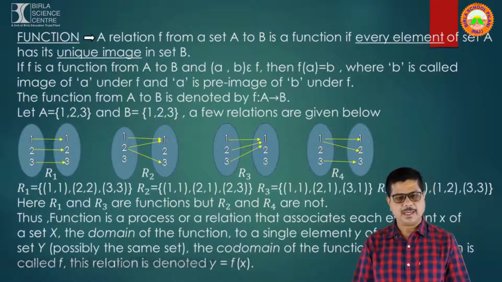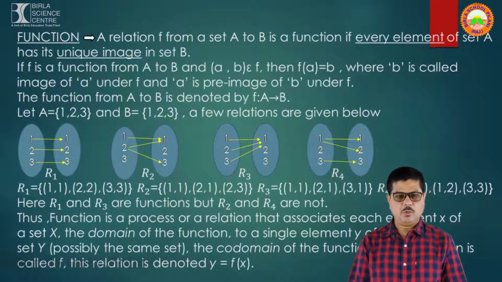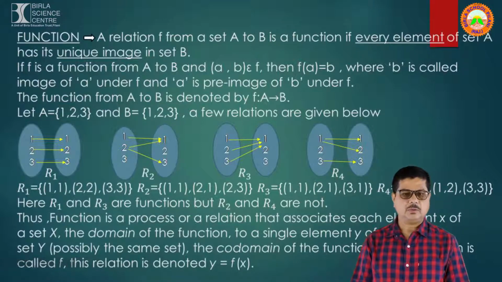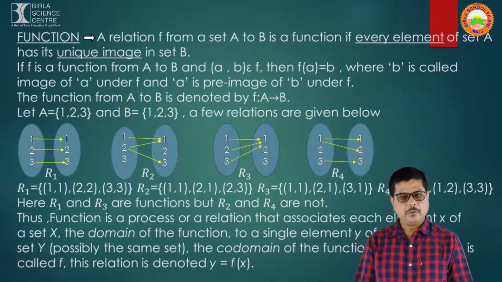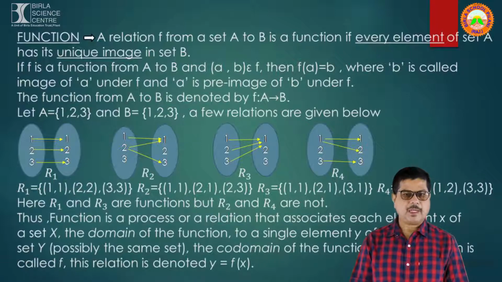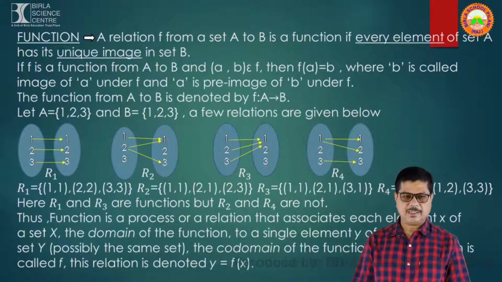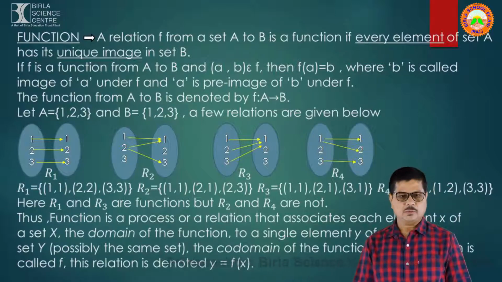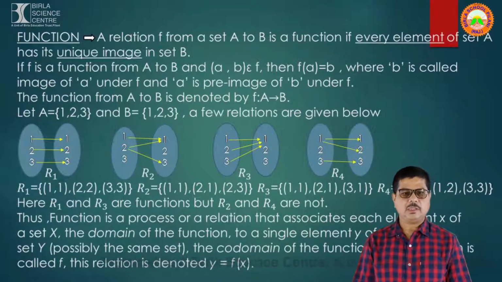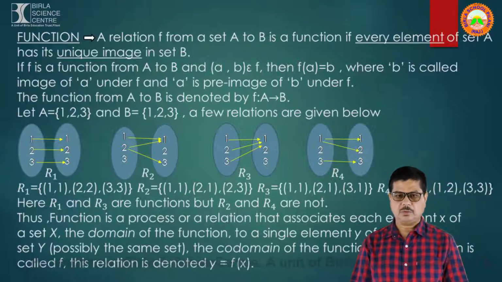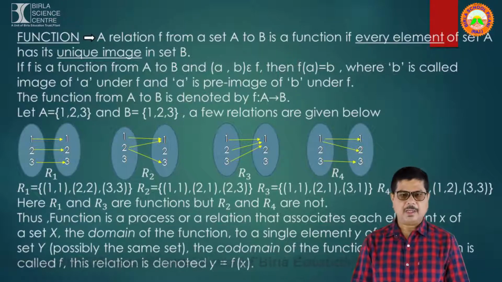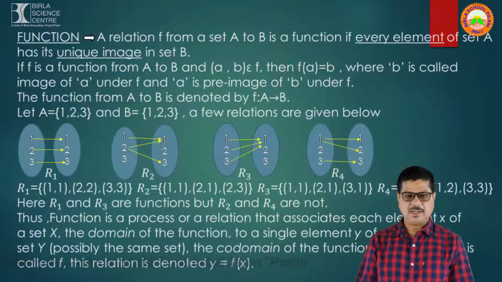Suppose I have taken an example here. Let A equal to {1, 2, 3} and set B is also {1, 2, 3}. A few relations are given below. Relations, as we know, are the subsets of Cartesian product A cross B. Here I have taken 3-4 relations. First relation R1, in which 1 is associated to 1, 2 is associated to 2, 3 is associated to 3. Similarly, I have taken R2, R3 and R4, 3 other relations.